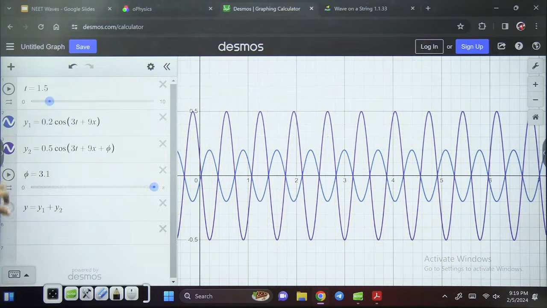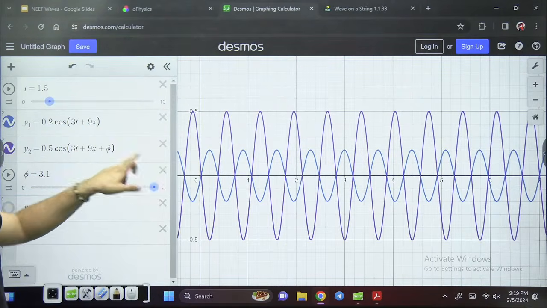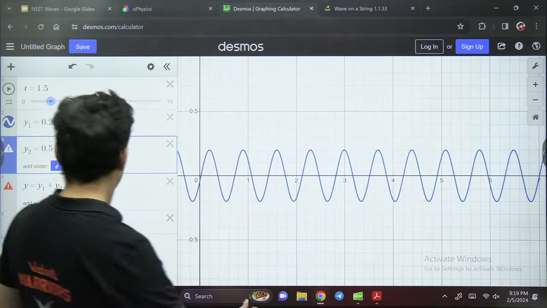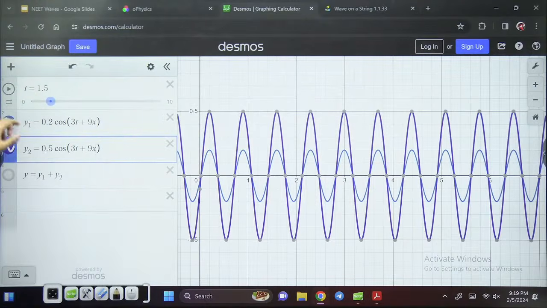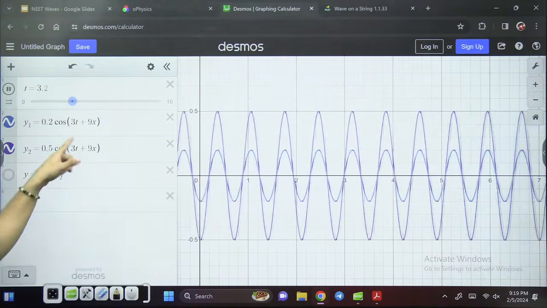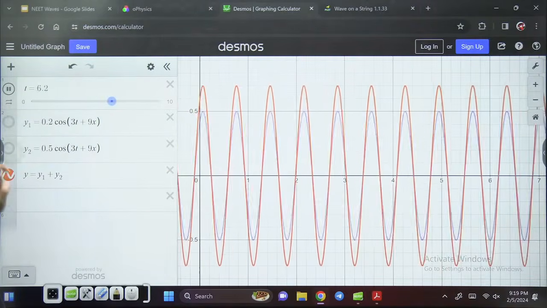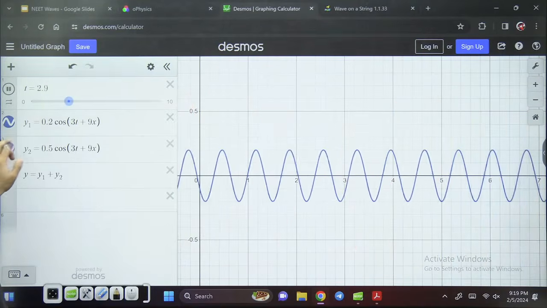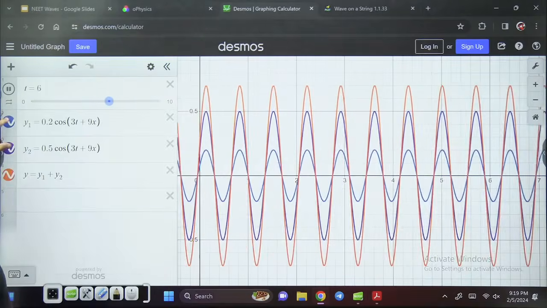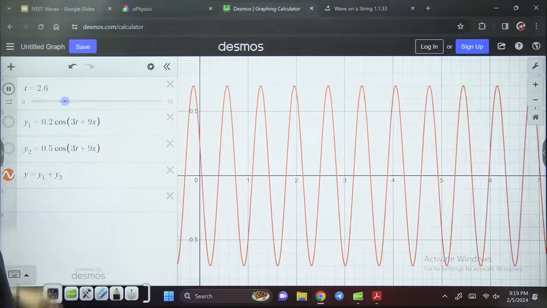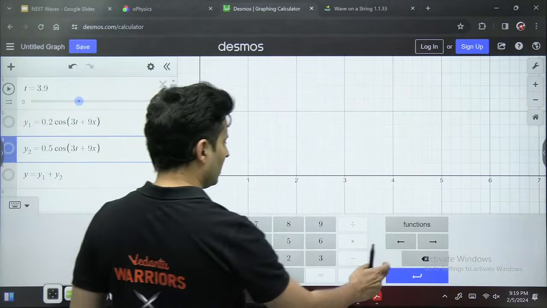Remember, we had seen the superposition of two waves just some time back. y1 plus y2 was the resultant of these two waves. The original two waves were here and here, and you add them together and you get the orange one, which is the resultant wave, correct?